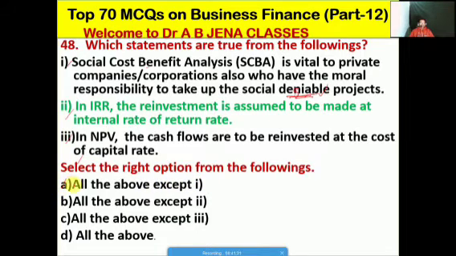A, it's all the above except 1. B, it's all the above except 2. C, it's all the above except 3. D, it's all the above. Friends, so D is the right option for this MCQ. मतलब the first, second and third statements are true.